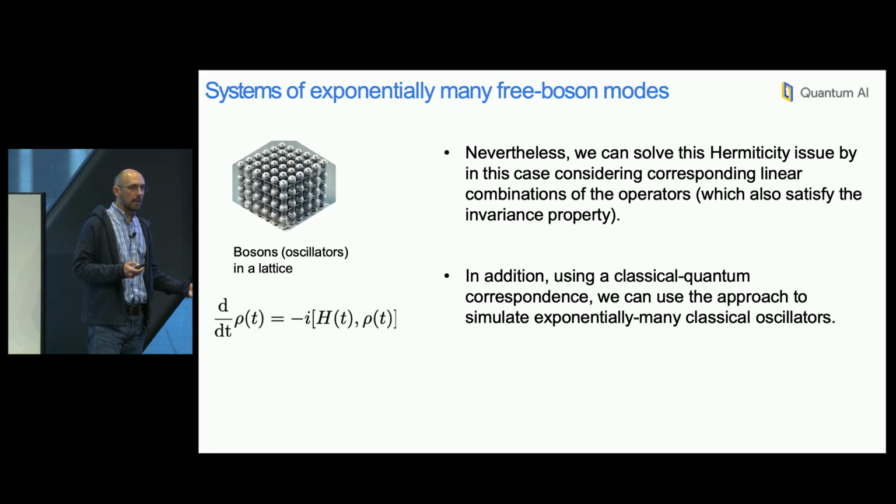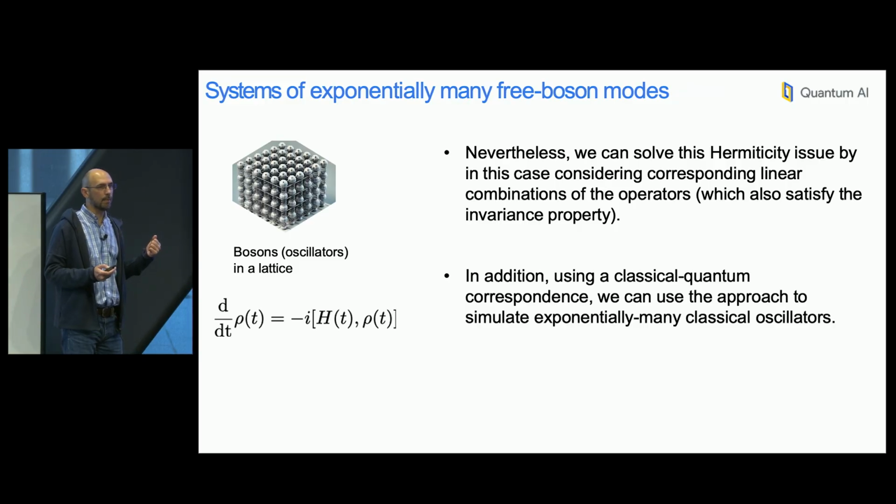So in the paper, we show how to solve this hermiticity issue by, instead of considering the operators that I mentioned in my operator set S, linear in b, taking linear combinations of them. If we satisfy the invariance property for each of those, we're going to satisfy the invariance property for a linear combination because of linearity. In addition, we can show that using a classical to quantum correspondence, we can use that same approach for simulating free boson models to simulate exponentially many classical oscillators. And this is an older paper from our group where we discussed that. I'm going to comment very quickly on what we do in that case.